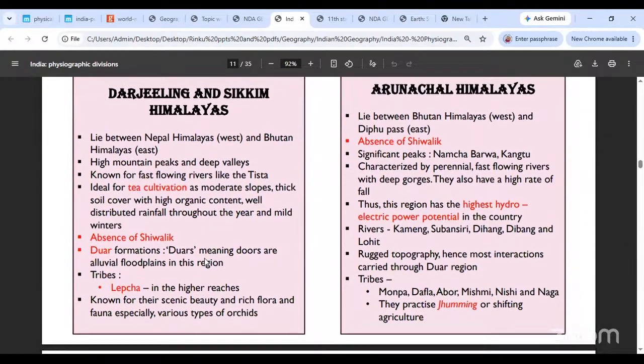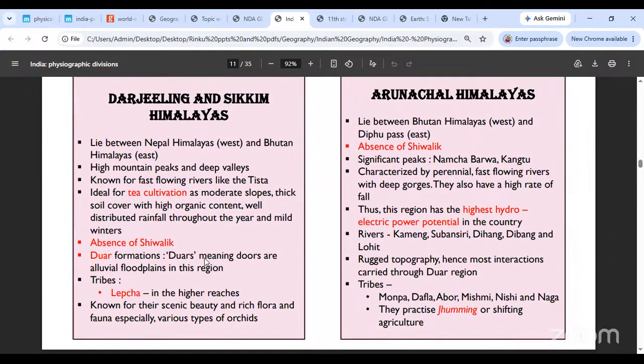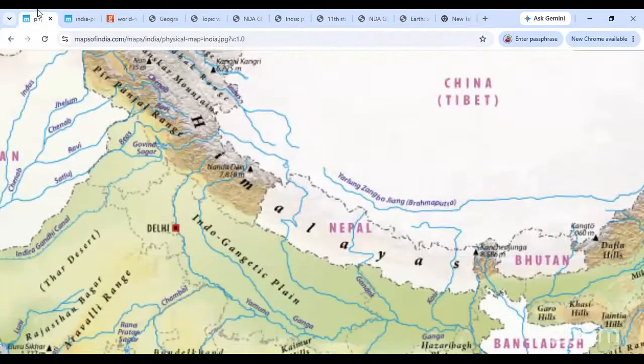All right. Moving on, you go to the Darjeeling and Sikkim Himalayas. The Darjeeling and Sikkim Himalayas lie between Nepal and Bhutan. So you are talking of this region, very specifically this part of the region. This small part will be the Sikkim Himalayas for you.